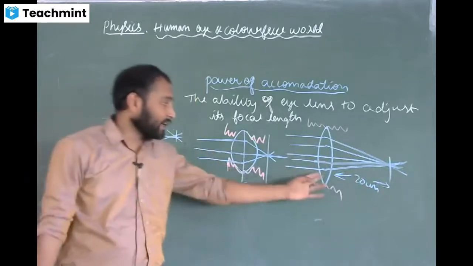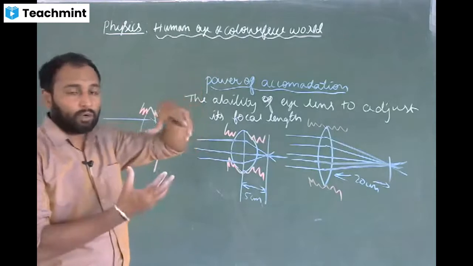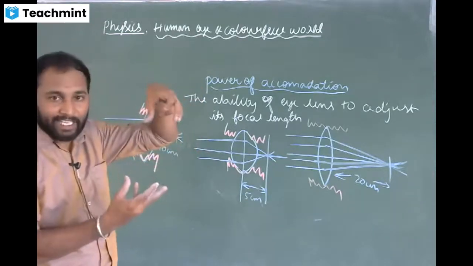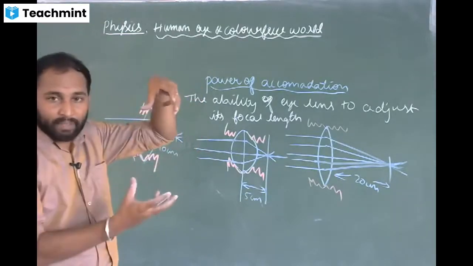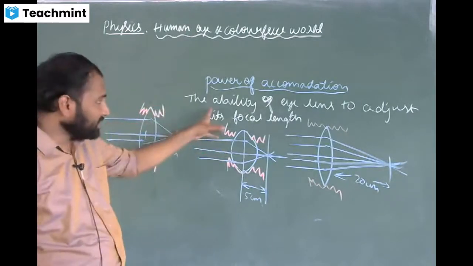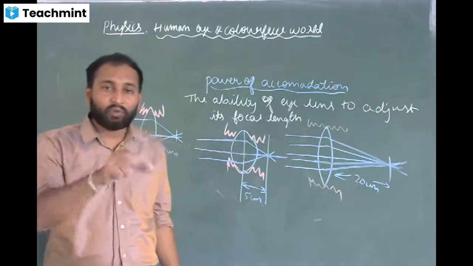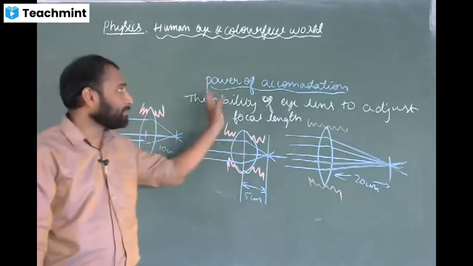So this is what we call adjustment of lens. With the help of ciliary muscles, the lens can be adjusted to some extent. This ability of eye lens to adjust its focal length, we call power of accommodation.